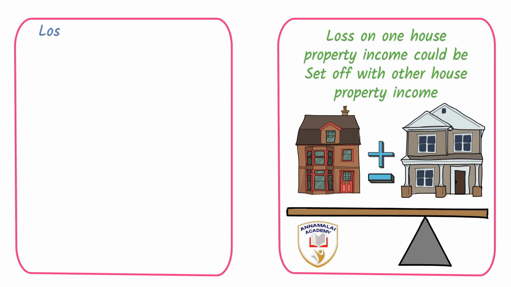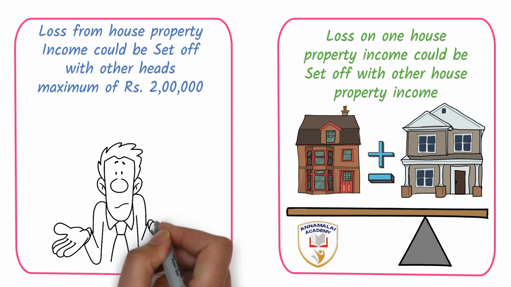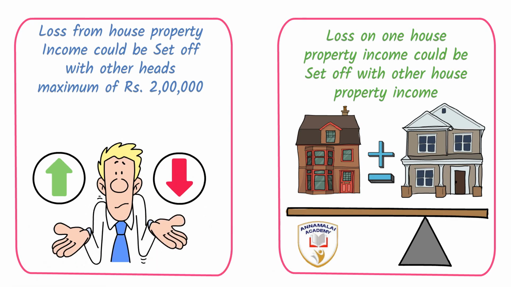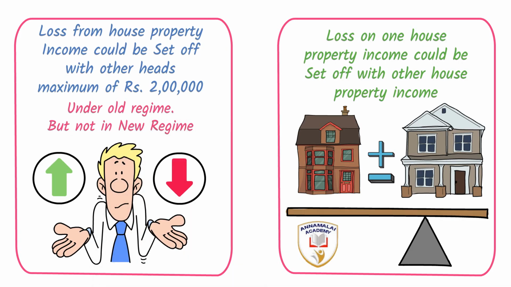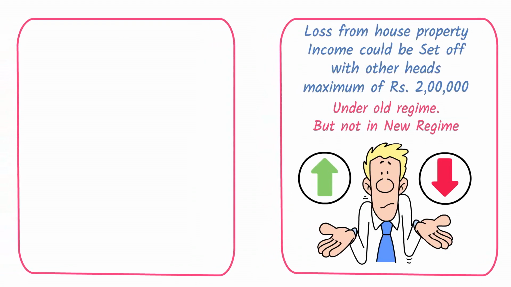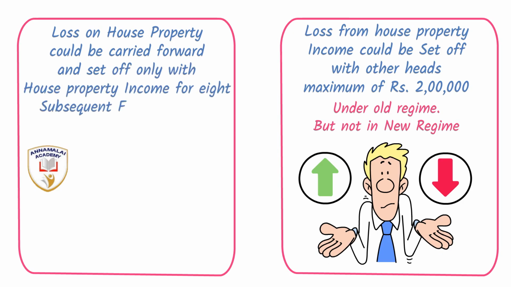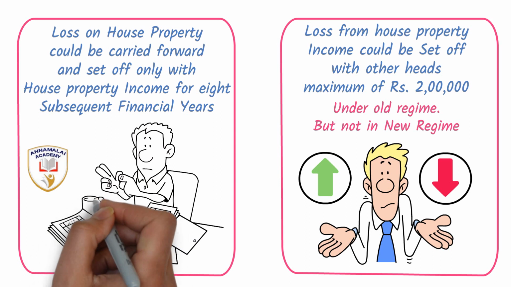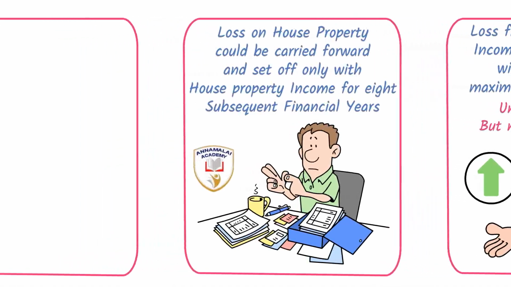Then the loss of house property income can be set off against other heads to a maximum of 2 lakhs only. If it is beyond that, you can claim only up to 2 lakhs. And this concession is available under the old regime. The new regime does not give this concession. And for any house property, if there is a carry forward after adjusting that 2 lakhs, it can be carried forward for the next 8 financial years. And when you carry forward to subsequent financial years, it is to be set off only against the house property income of that particular previous year.